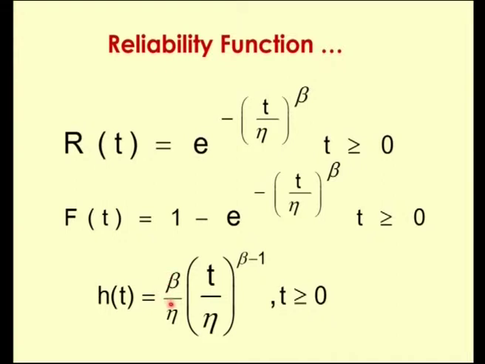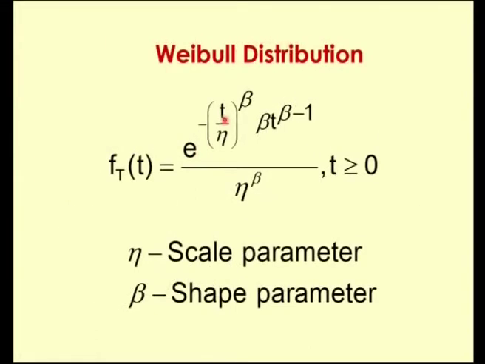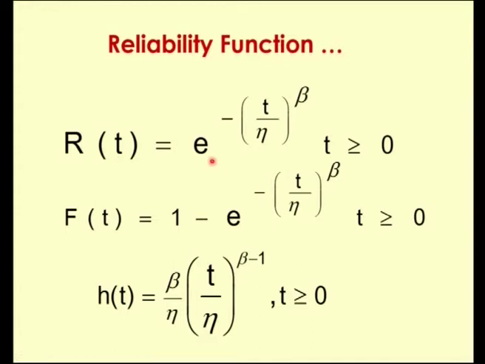Little f of t we already saw is given by e power minus (t by eta) whole power beta into beta t power beta minus 1 divided by eta power beta, divided by R of t, which is e power minus (t by eta) whole power beta. You can see that this R of t function, e power minus (t by eta) whole power beta, gets cancelled.